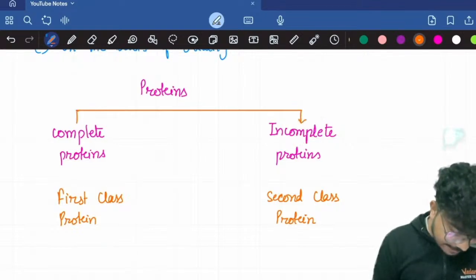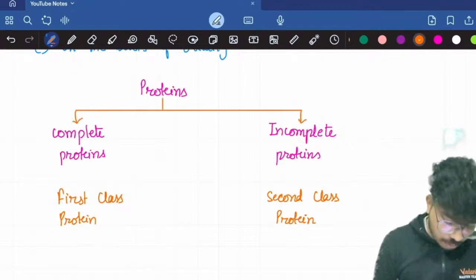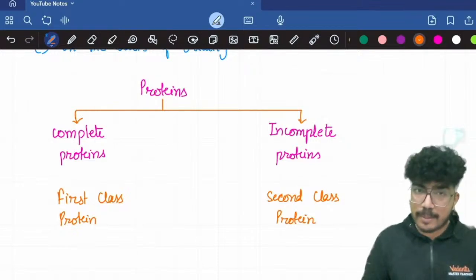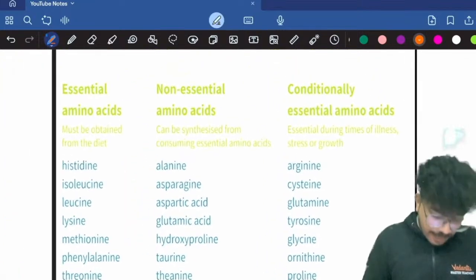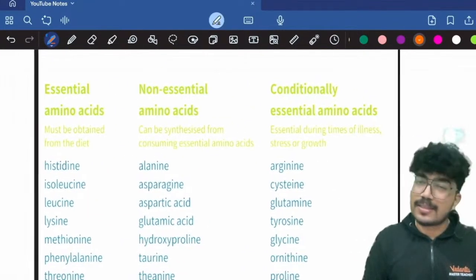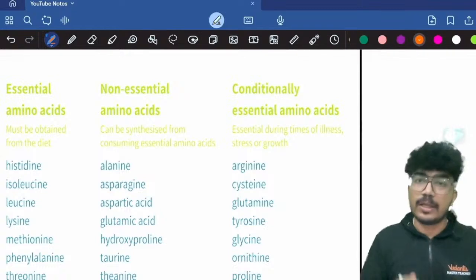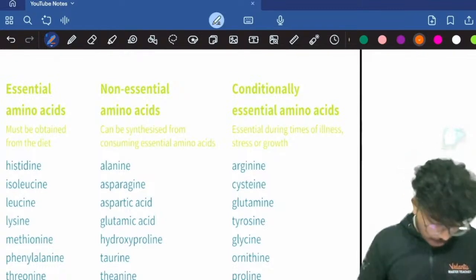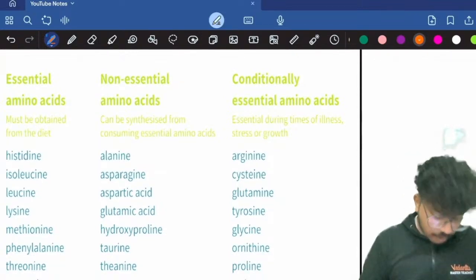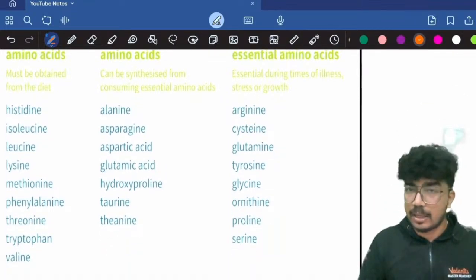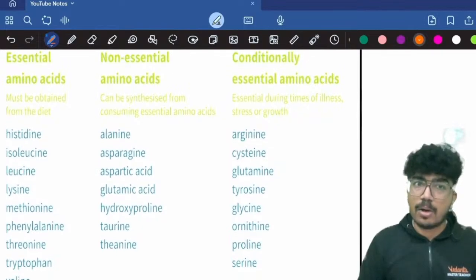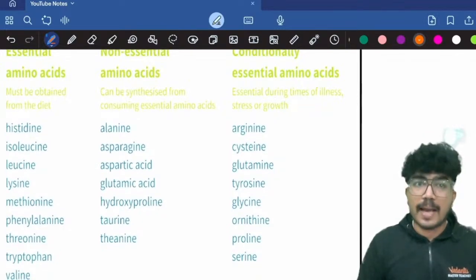Now, as I said, the essential amino acids. You should know what the essential amino acids are. I have added this table for you. Essential amino acids cannot be synthesized in our bodies and we need to obtain them through our diet. The examples include histidine, isoleucine, leucine, lysine, methionine, phenylalanine, threonine, tryptophan, valine. So these 9 are the 9 essential amino acids.